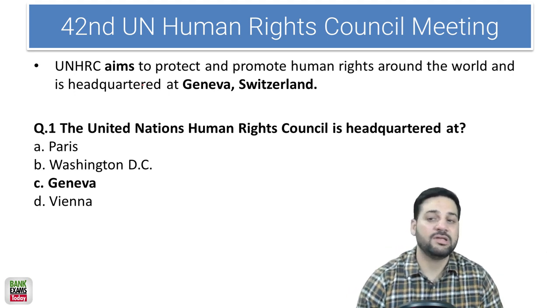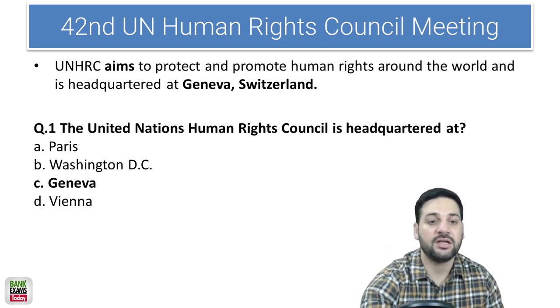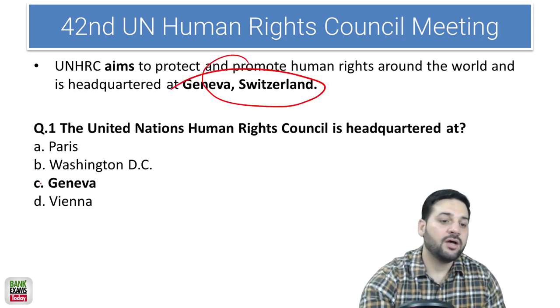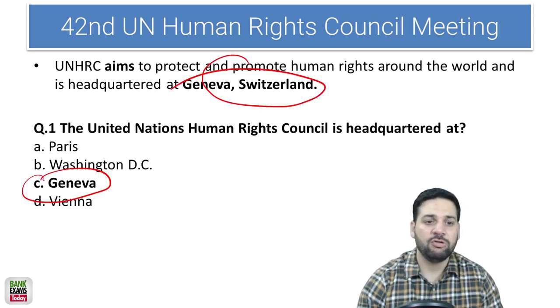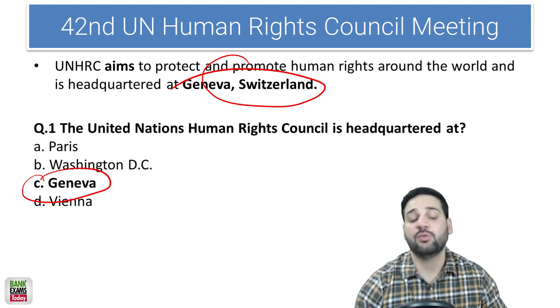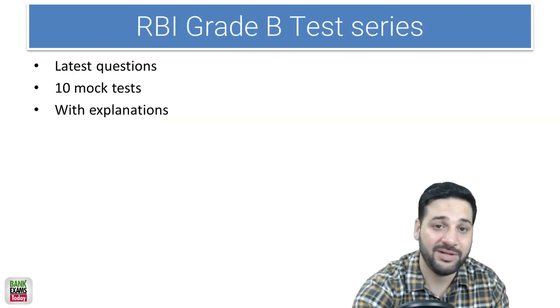The 42nd Human Rights Council meeting was held at Geneva at their headquarters. Okay. So that's the only important question. The United Nations Human Rights Council is headquartered at Geneva. Very important. Please remember that.